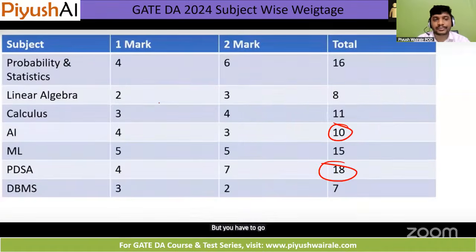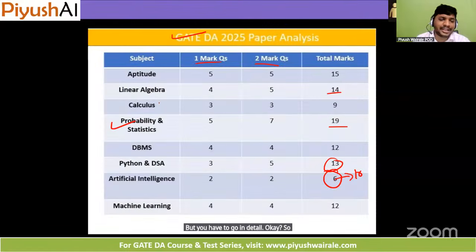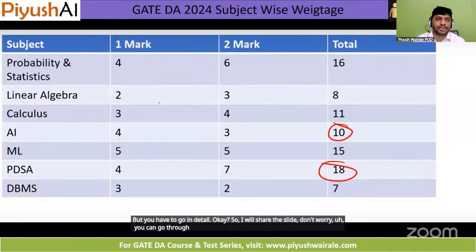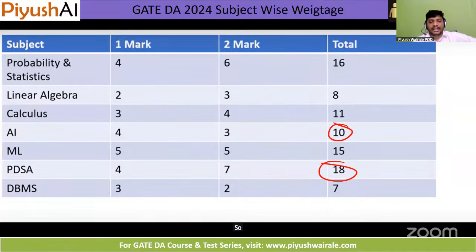I will share the slide, don't worry. You can go through the weightage if you want. So this is about the GATE DA weightage here. Anyone, any question?